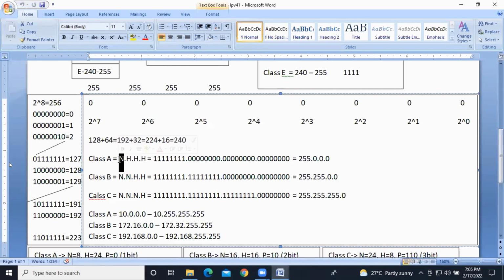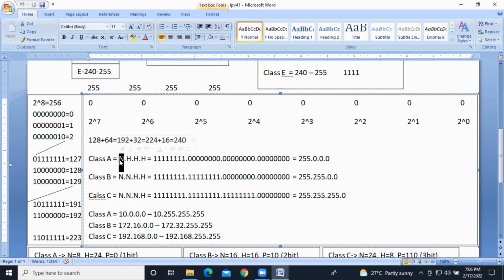That is the default subnet mask for a class. In the network place, we keep 1; in the host place, we keep 0. That is the default subnet mask.